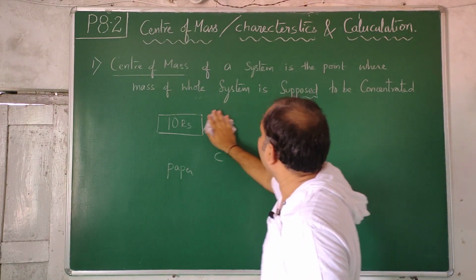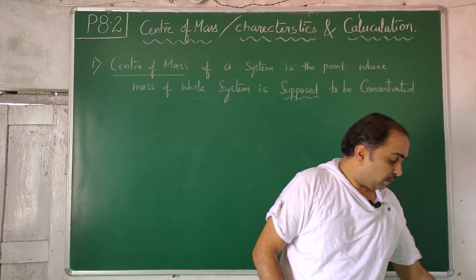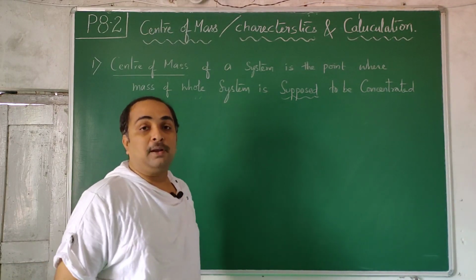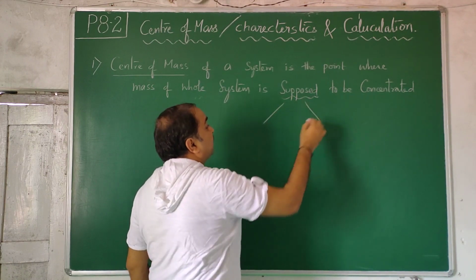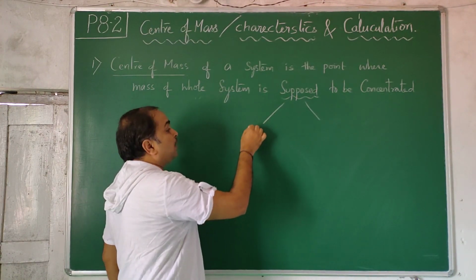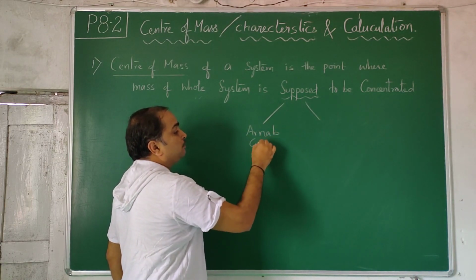Just a minute. Something which you want to suppose should not be like that, first of all. I repeat it. For example, there are two persons. There is one big anchor called Arnab Goswami.